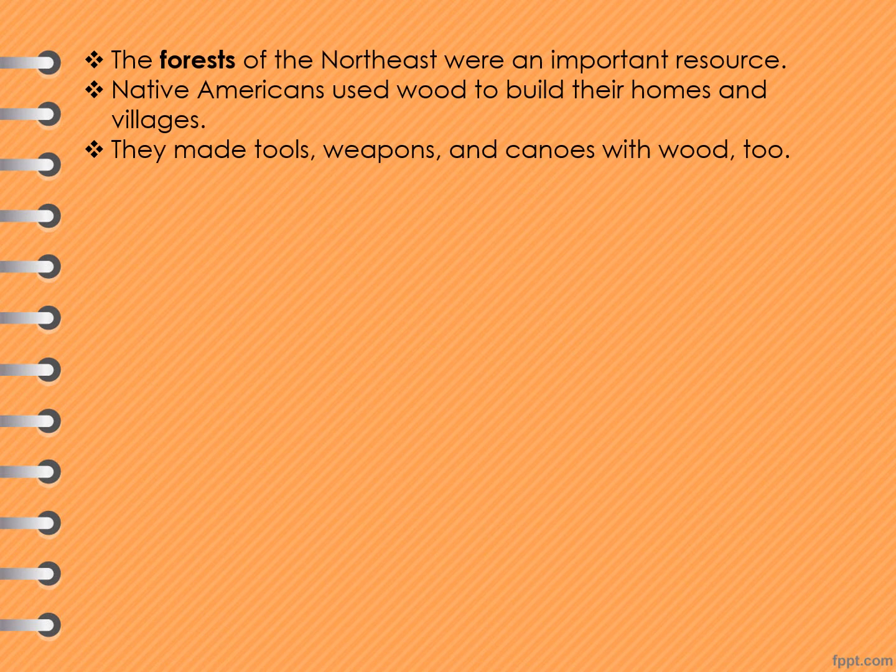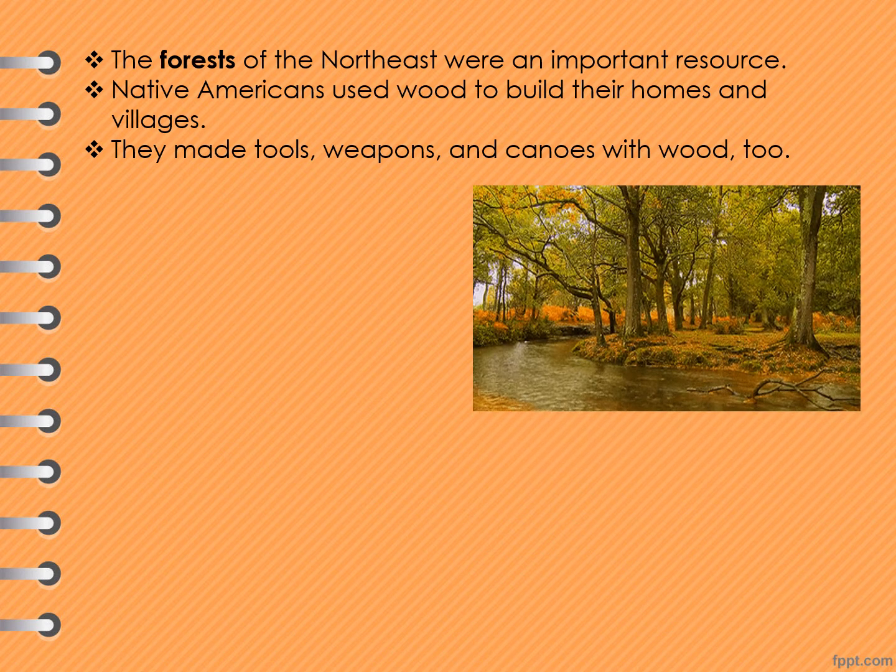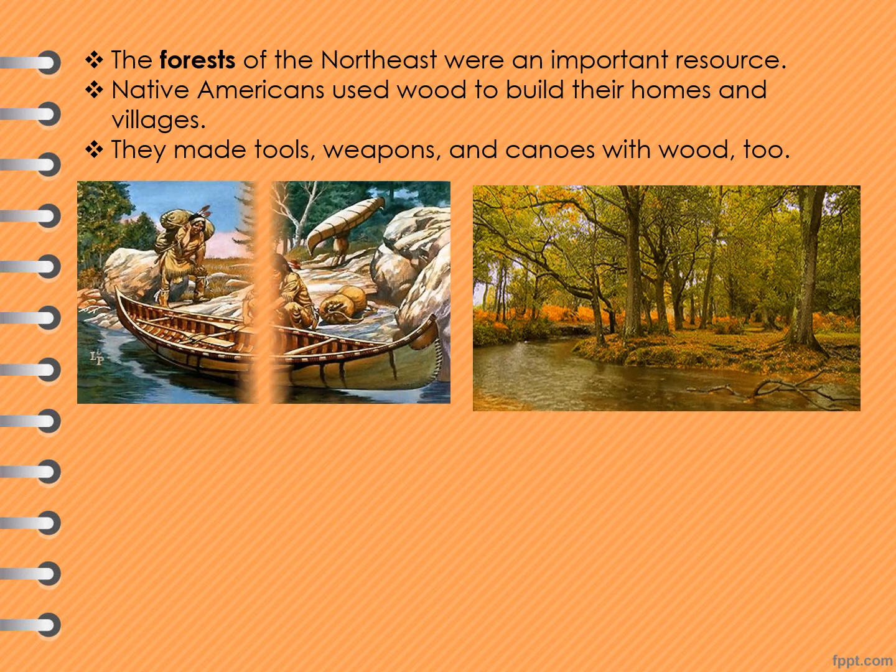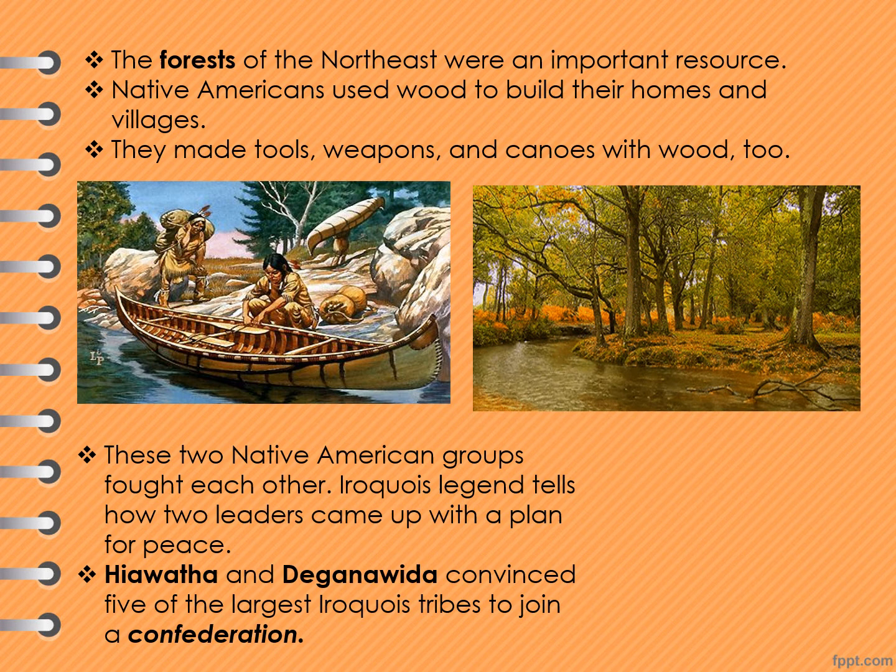The forests of the Northeast were an important resource. So we're talking here about trees, woods. Native Americans used wood to build their homes and villages, and they also made tools, weapons, and canoes with wood.